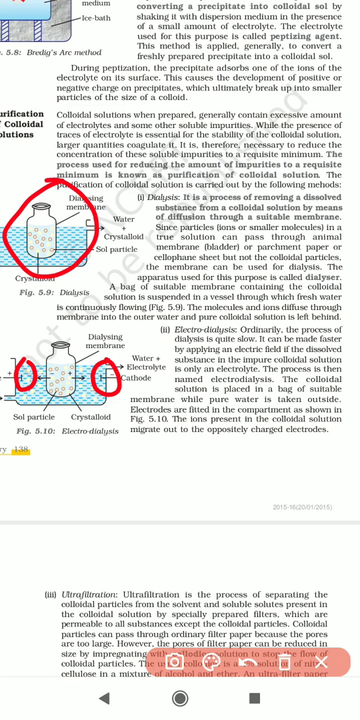So by additionally applying an electric current to purify the pure salt particles and impurities, that process is called electrodialysis. Electrodialysis. So that means we are passing electrical current inside the dialysis.